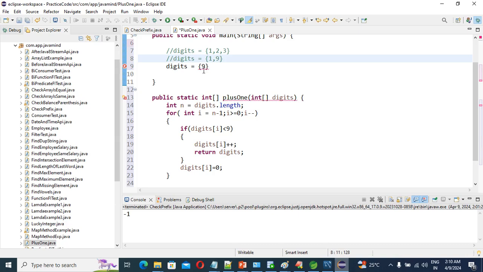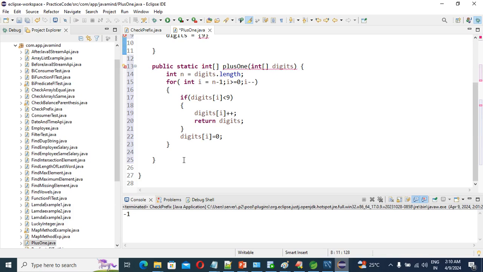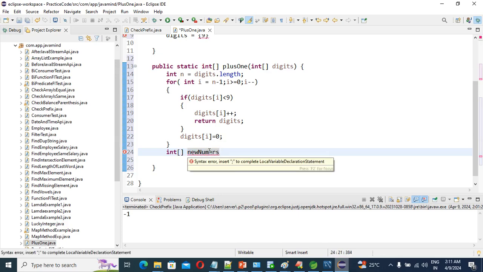If digits have only one element, what can we do at that time? Just see. After the for loop, we can take one int array, new numbers.